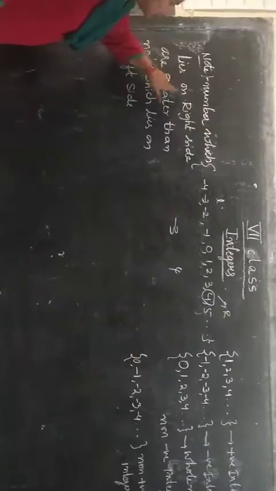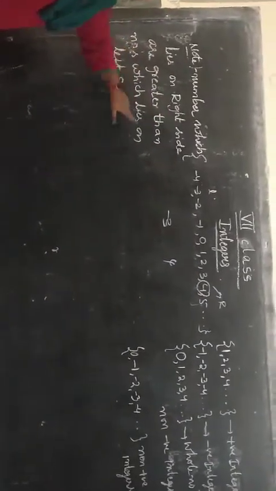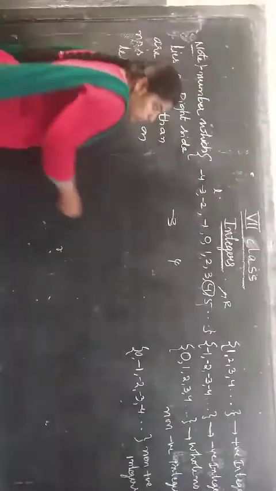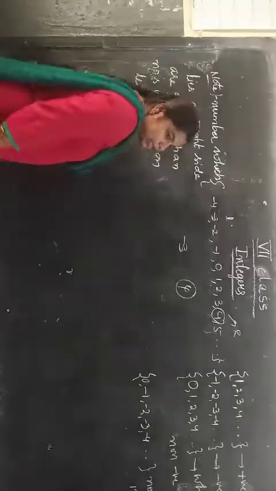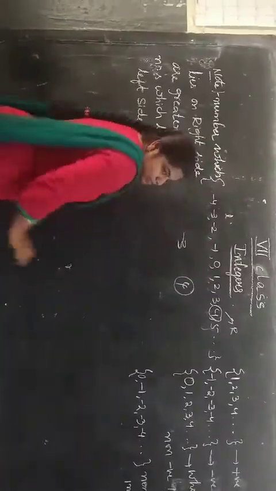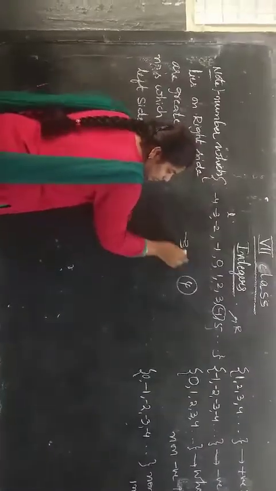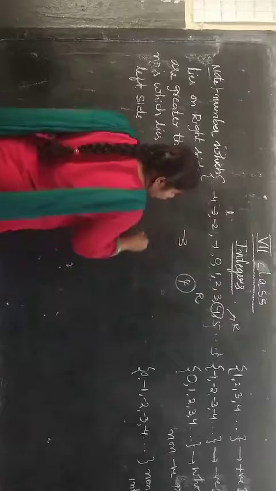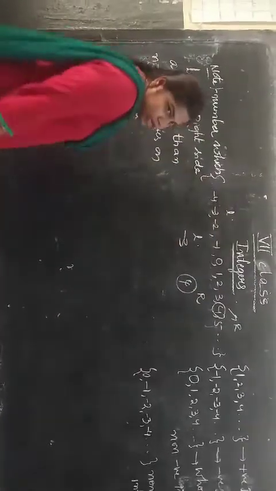Numbers which lie on the right side are greater than numbers which lie on the left side. That means we can tell 4 is greater than -3, because 4 lies on the right side of the number line and -3 lies on the left side of the number line.